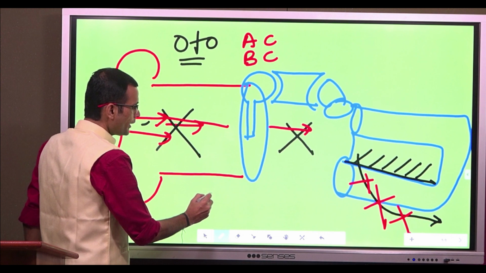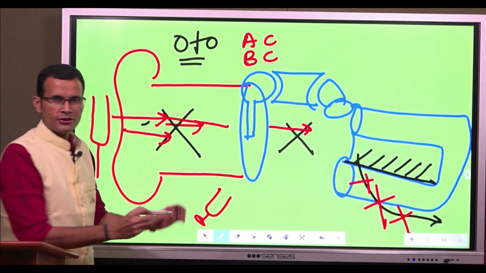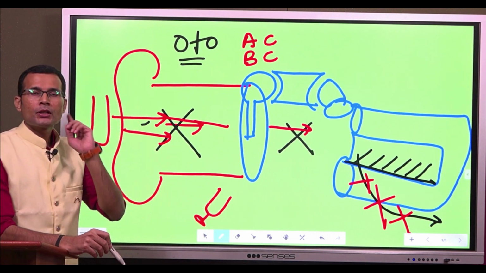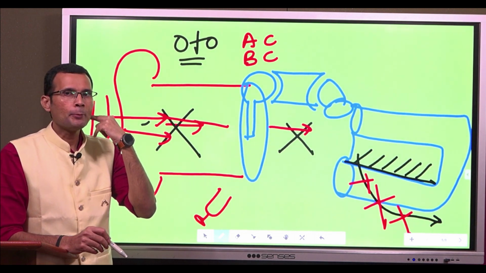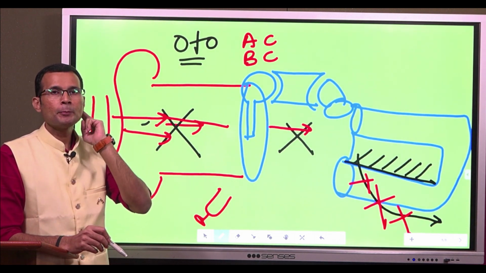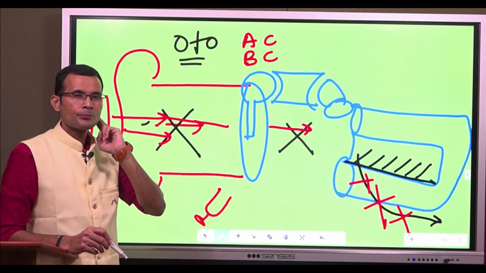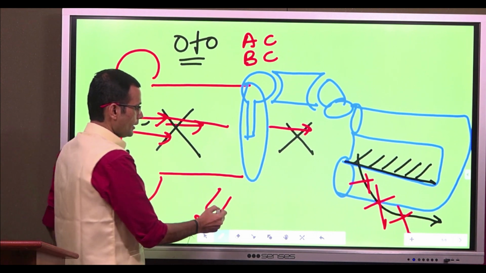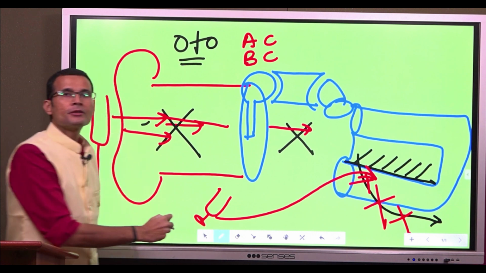And when we place the vibrating tuning fork, this is just a diagrammatic representation, when it is placed on the mastoid process, the base of the skull vibrates. I repeat, when we place the vibrating tuning fork on the mastoid process, the base of the skull vibrates and sound is directly transmitted into the inner ear.